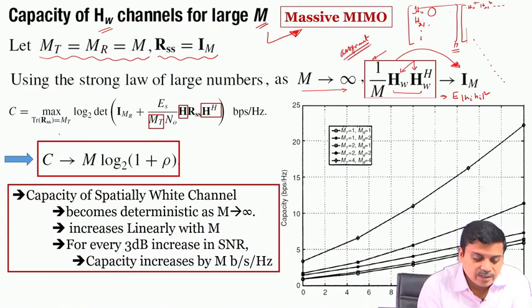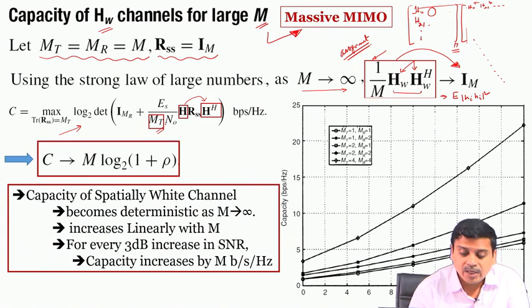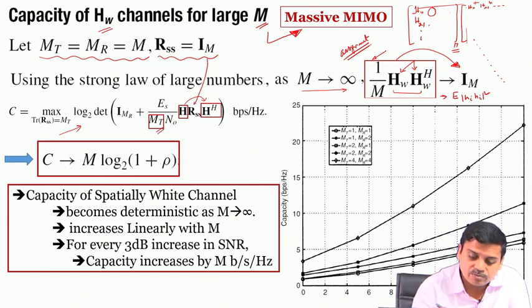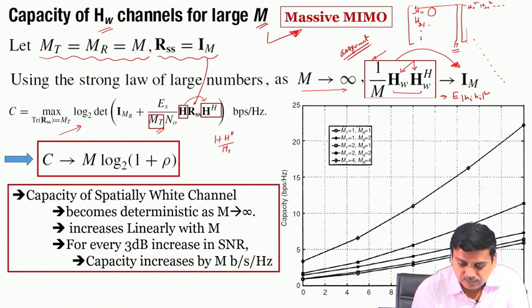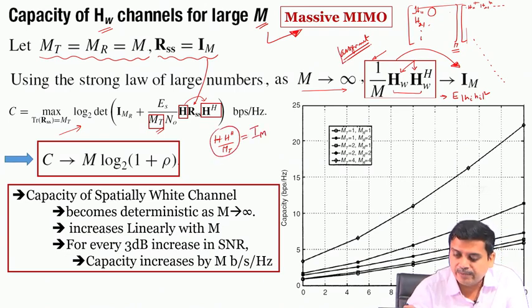Now if you look at the capacity expression, we have H Hermitian with MT below, and RSS has been assumed to be identity. Inside you have H Hermitian by MT times H by MT, which we said you are going to get as I_MT.